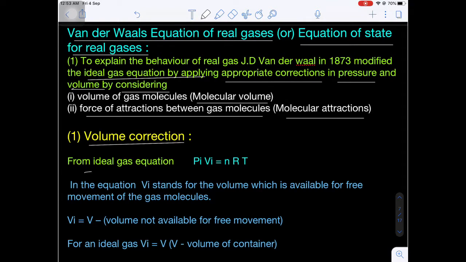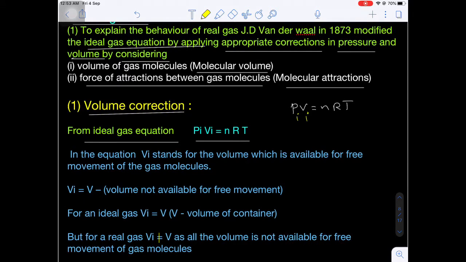Now, what is the ideal gas equation? PV is equal to nRT. For the ideal gas, I am taking Pi into Vi, where Pi stands for pressure of the ideal gas and Vi stands for volume of the ideal gas, is equal to nRT.